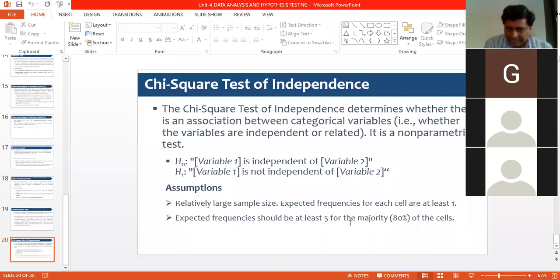So these two assumptions are there. Keep them in mind. Once we start working on this, you will try to relate what these two assumptions are. Of course, the first assumption is that the sample size should be a bit large. If you are taking the chi-square test on, say, 10 or 5 samples, that will not work. It should be at least 40, 50, or 100 sample size. If you are doing a survey, at least 70, 80, or 100 sample size is kept. Then if you conduct the chi-square test, that will make more sense.